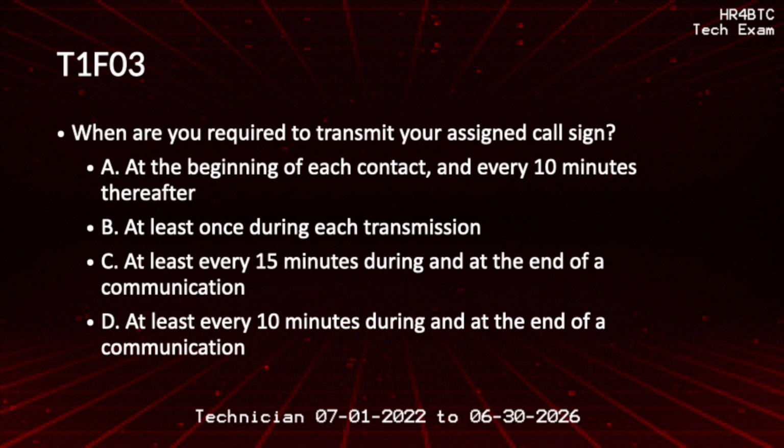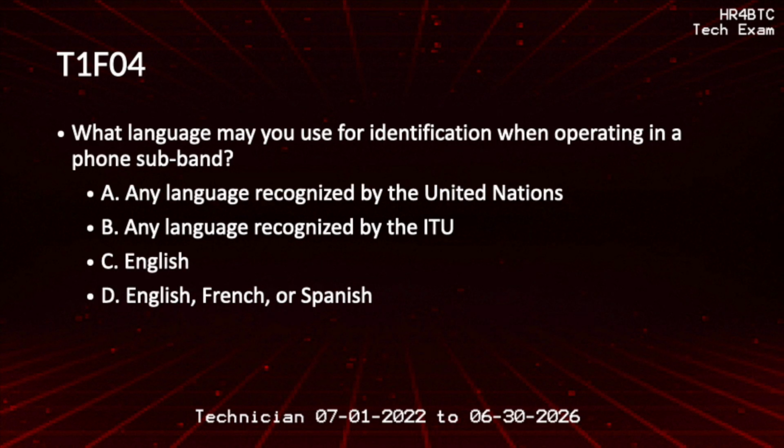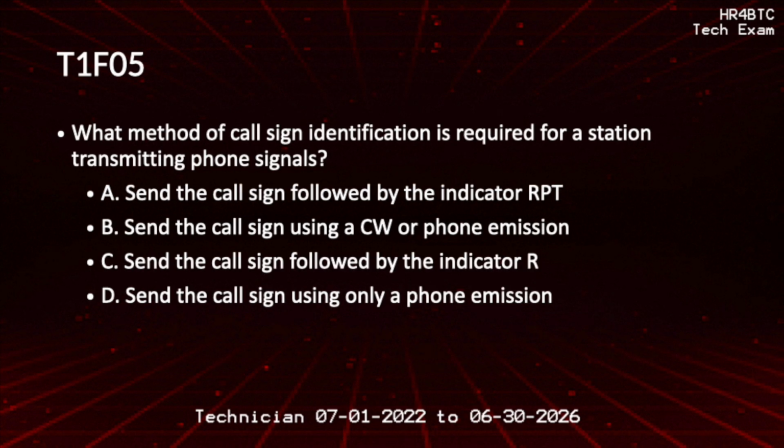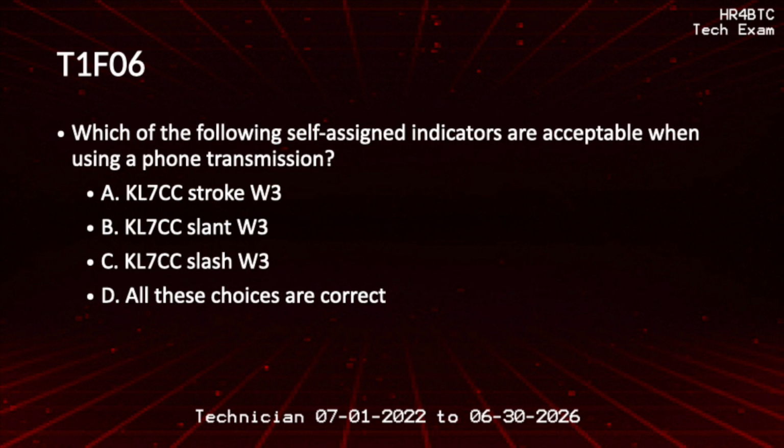When are you required to transmit your assigned call sign? At least every 10 minutes during and at the end of a communication. What language may you use for identification when operating in a phone subband? English. What method of call sign identification is required for a station transmitting phone signals? Send the call sign using a CW or phone emission. Which of the following self-assigned indicators are acceptable when using a phone transmission? All these choices are correct.